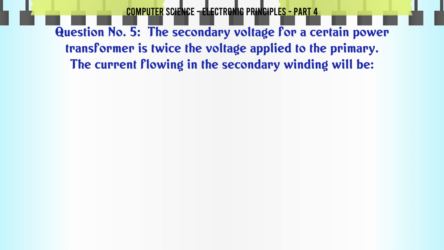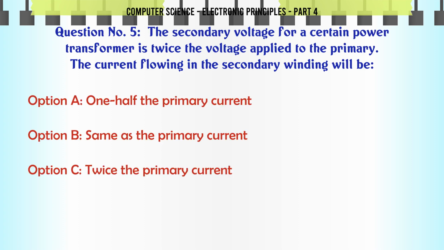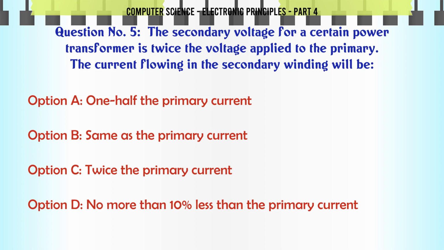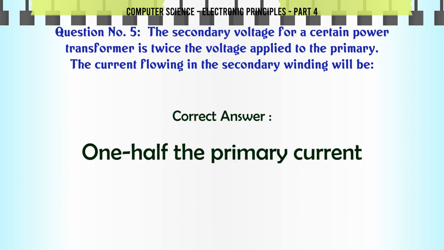The secondary voltage for a certain power transformer is twice the voltage applied to the primary. The current flowing in the secondary winding will be A. 1/2 the primary current, B. Same as the primary current, C. Twice the primary current, D. No more than 10 less than the primary current. The correct answer is 1/2 the primary current.